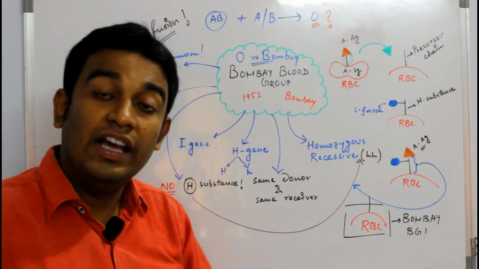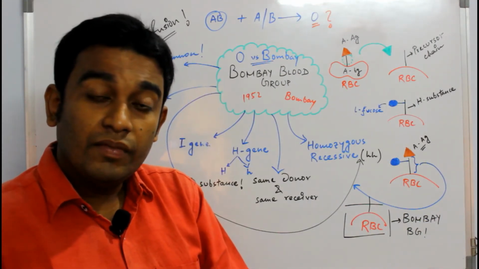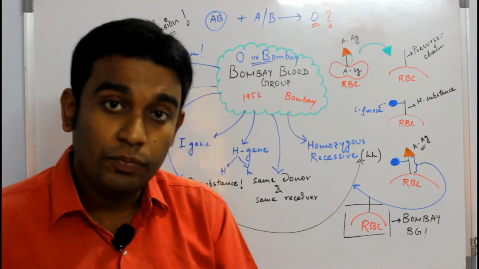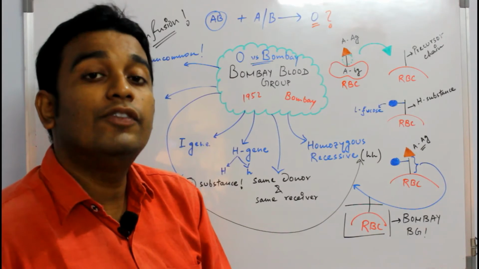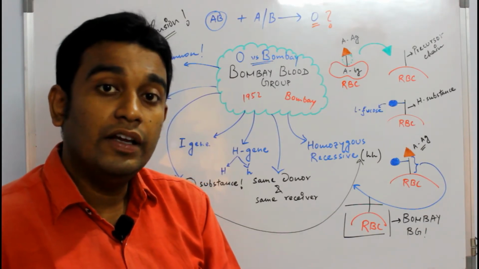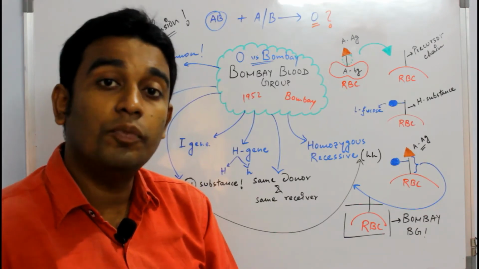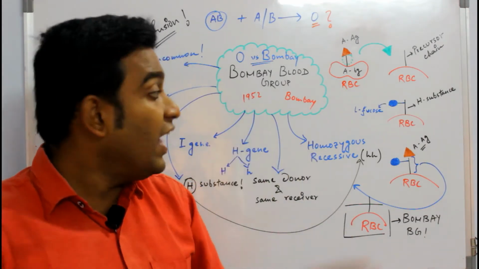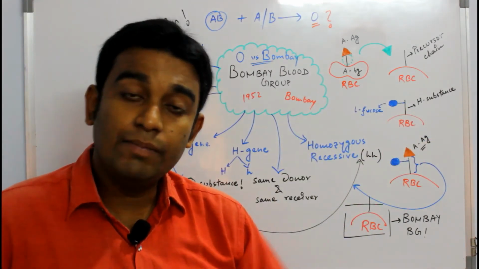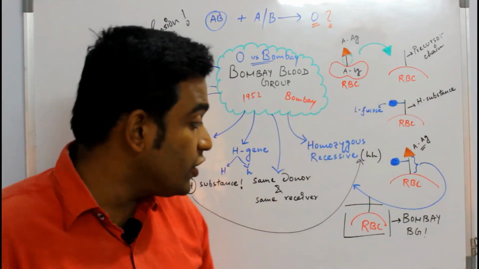of the RBC. And that is how it is a misconception that nothing present means O blood group. No. O blood group means no antigens are present, neither A nor B. Again I am saying, O blood group means no antigens are present, neither A nor B. That means still the H substance is there. At the moment I say it is Bombay blood group, not even the H substance, it's just the precursor.